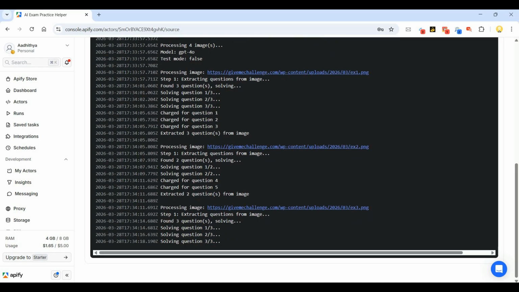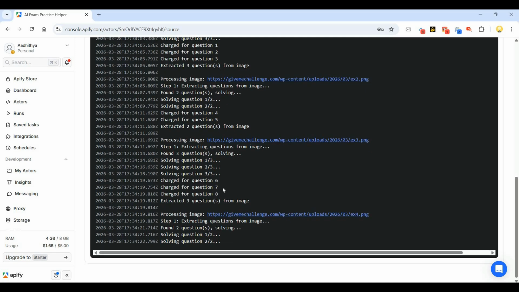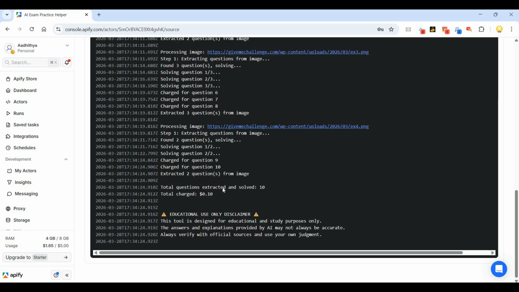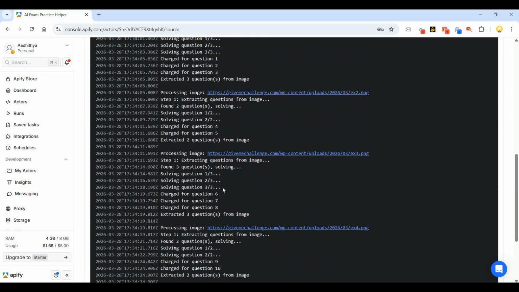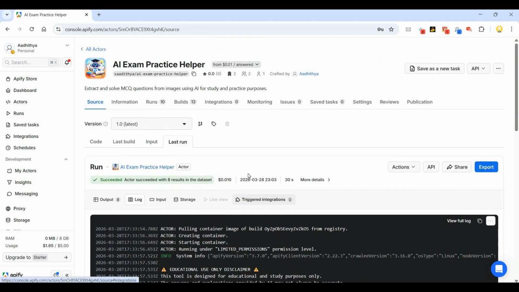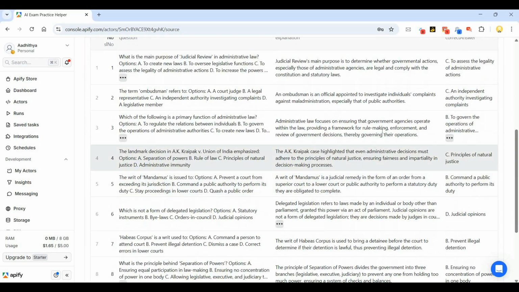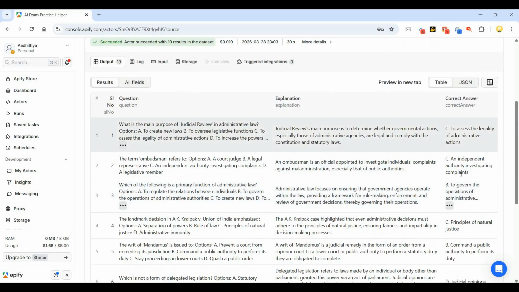That way I will be able to get answers to any objective type questions that I can take a picture of online. So instead of manually searching in ChatGPT or OpenAI or Gemini or wherever, you can get answers to all of these in a structured way, in a very easy to use format. Now if I go to the export, you see this output here, I can see the answers to all the questions. You see this is the correct answer for, what is the main purpose of judicial review? To assess the legality of administrative action.